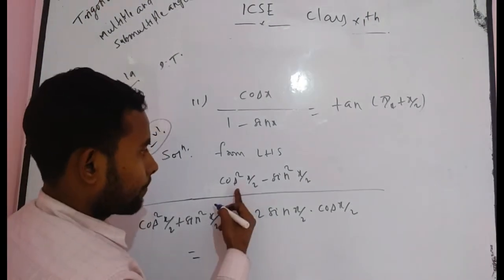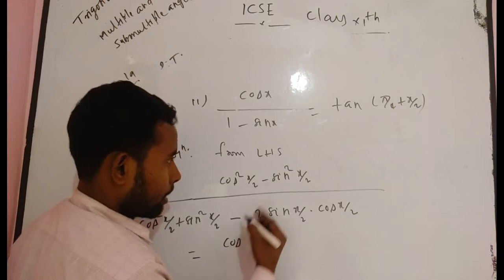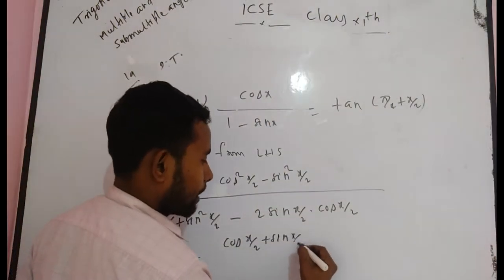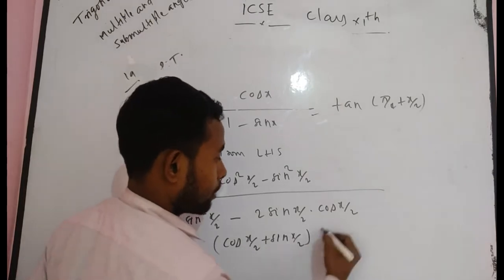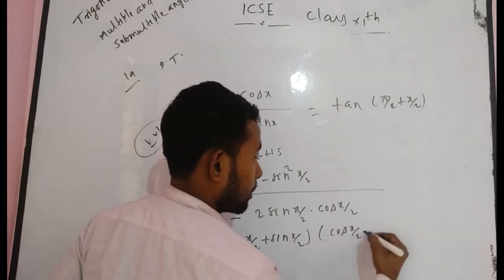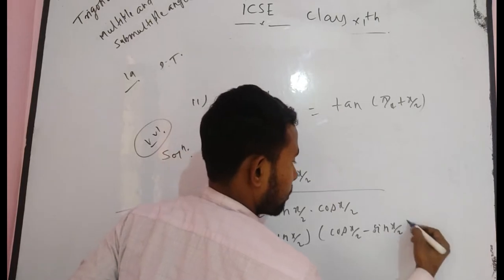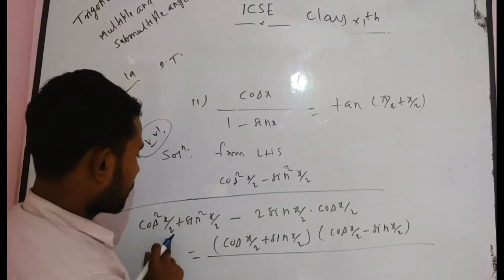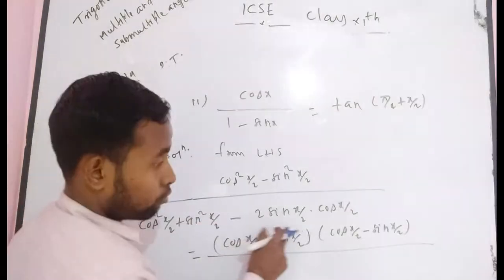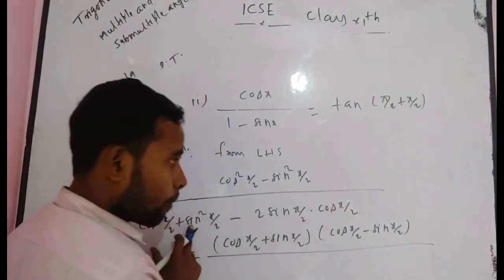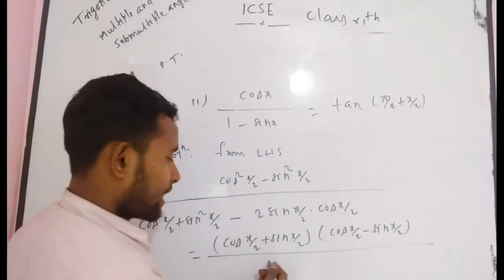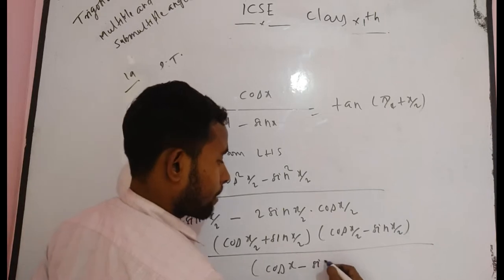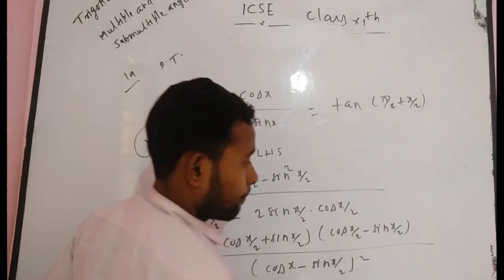Now here it is a square minus b square, so you get a plus b, that means cos x by 2 plus sin x by 2, into a minus b, cos x by 2 minus sin x by 2, divided by the denominator cos square x by 2 plus sin square x by 2 minus 2 sin x by 2 into cos x by 2. If you simplify it, it is just cos x by 2 minus sin x by 2 whole square.